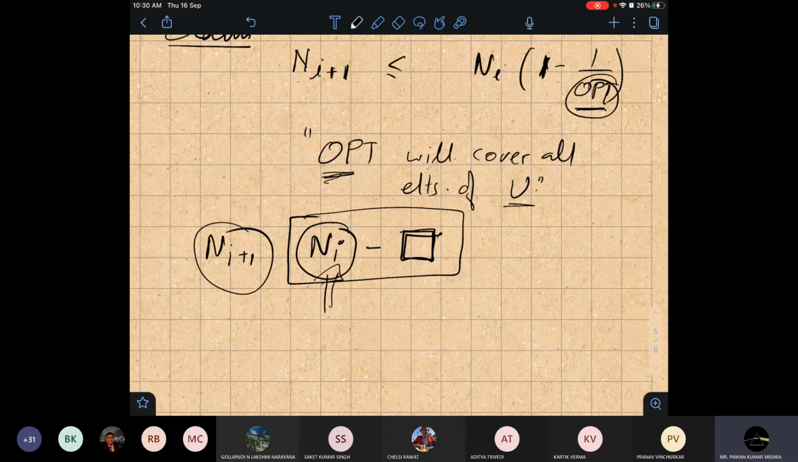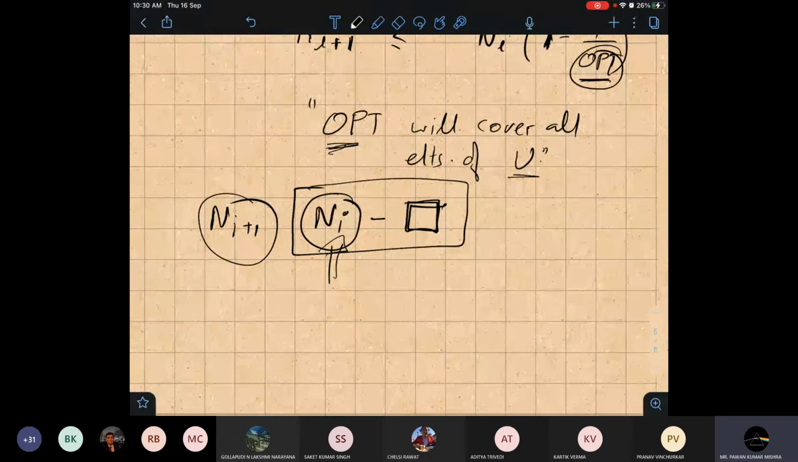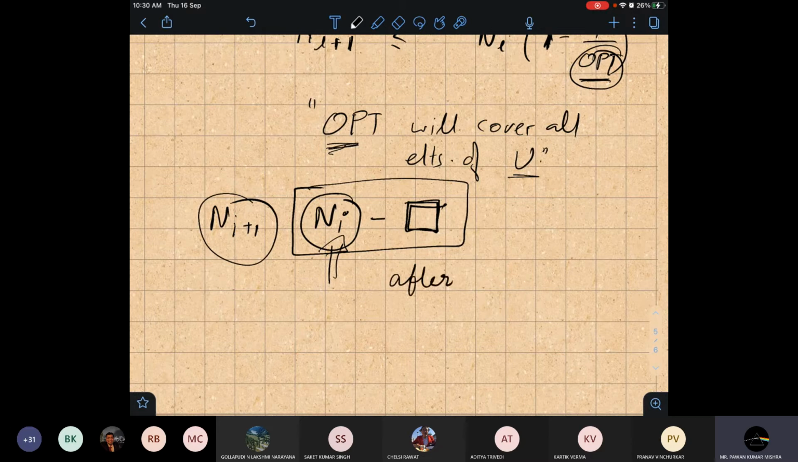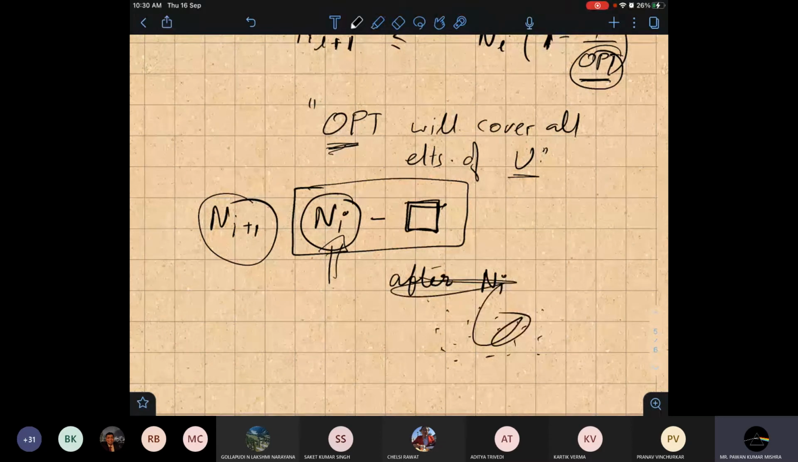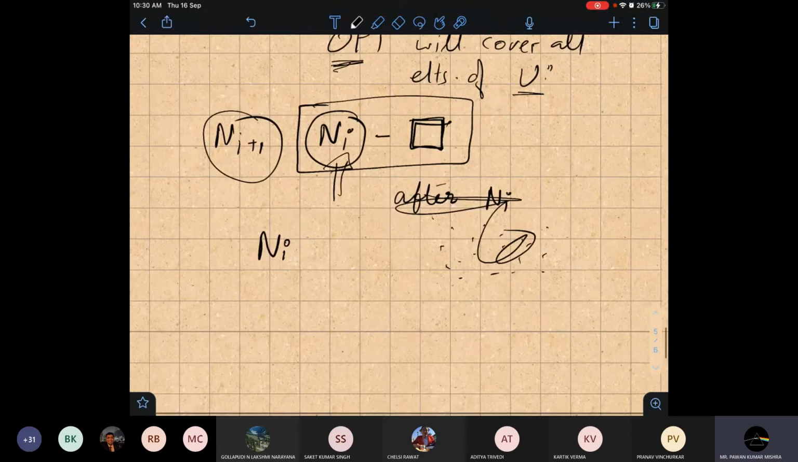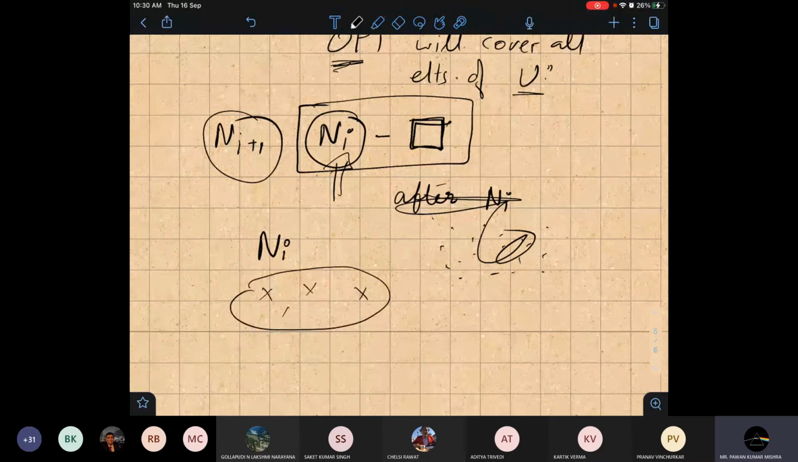Yes, sir. Okay, so now, just hold a minute. After iteration i, some set of elements will be there. Sorry, my mistake. So ni is the set of elements which are uncovered. These are uncovered elements. So our opt will cover this ni also.